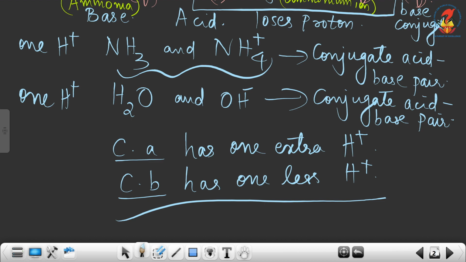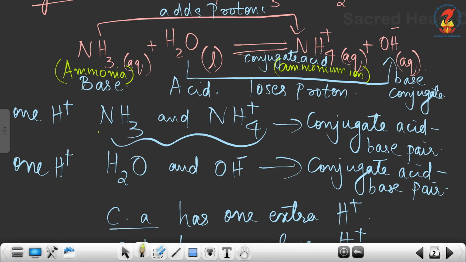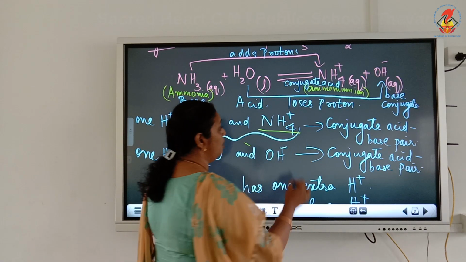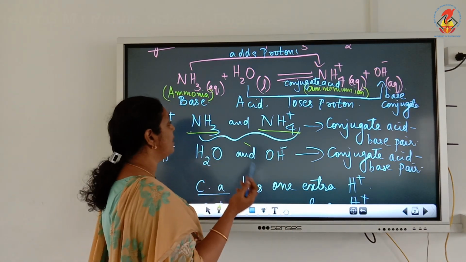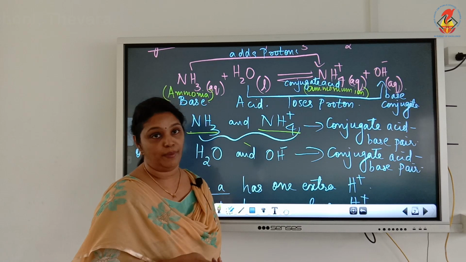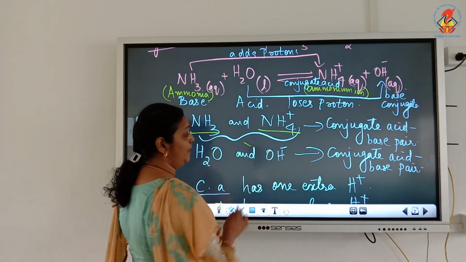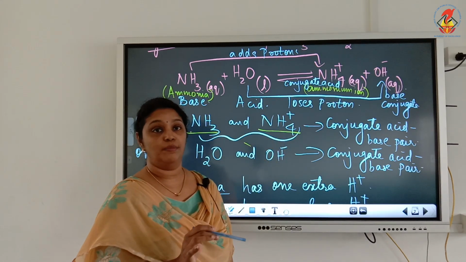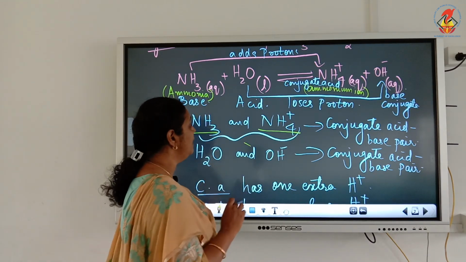So, I told you conjugate acid has one extra proton. Now, you look at this example, NH3 and NH4 plus, and I told NH4 plus is the conjugate acid of the base ammonia. So, NH4 plus is called the conjugate acid because it has one extra H plus ion. So, if you are asked to write the conjugate acid of NH3, you add one H plus, it becomes NH4 plus. So, that is the conjugate acid. And if you are asked to write the conjugate base of NH4 plus, you remove one H plus because conjugate base has one less proton. So, the conjugate base of NH4 plus will be NH3.